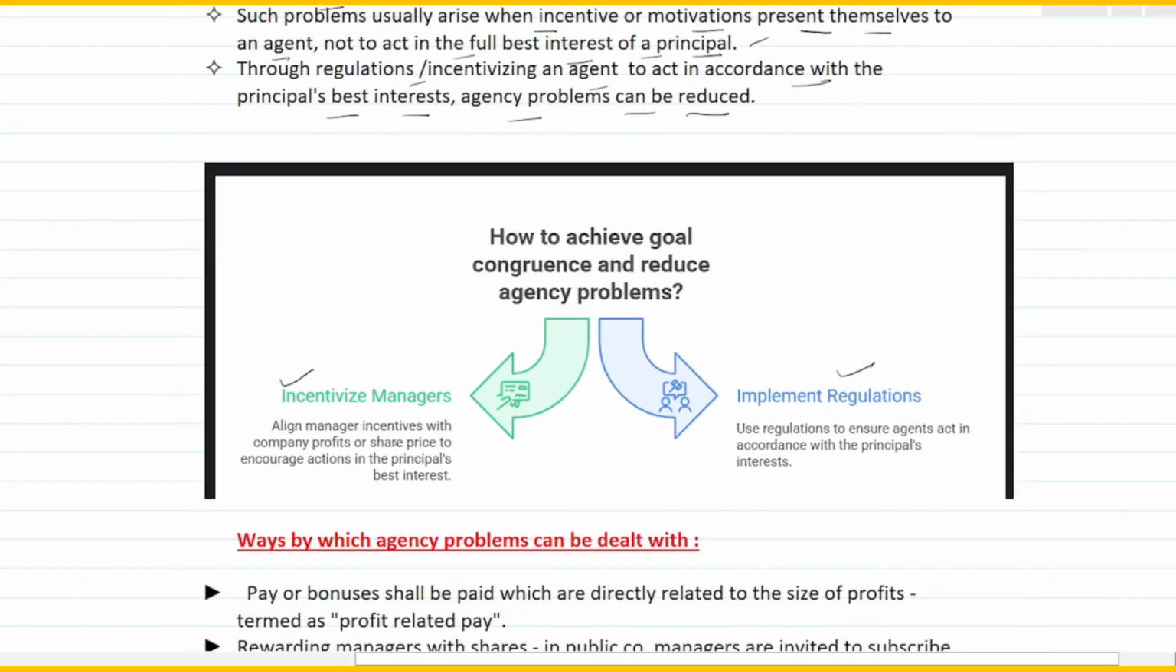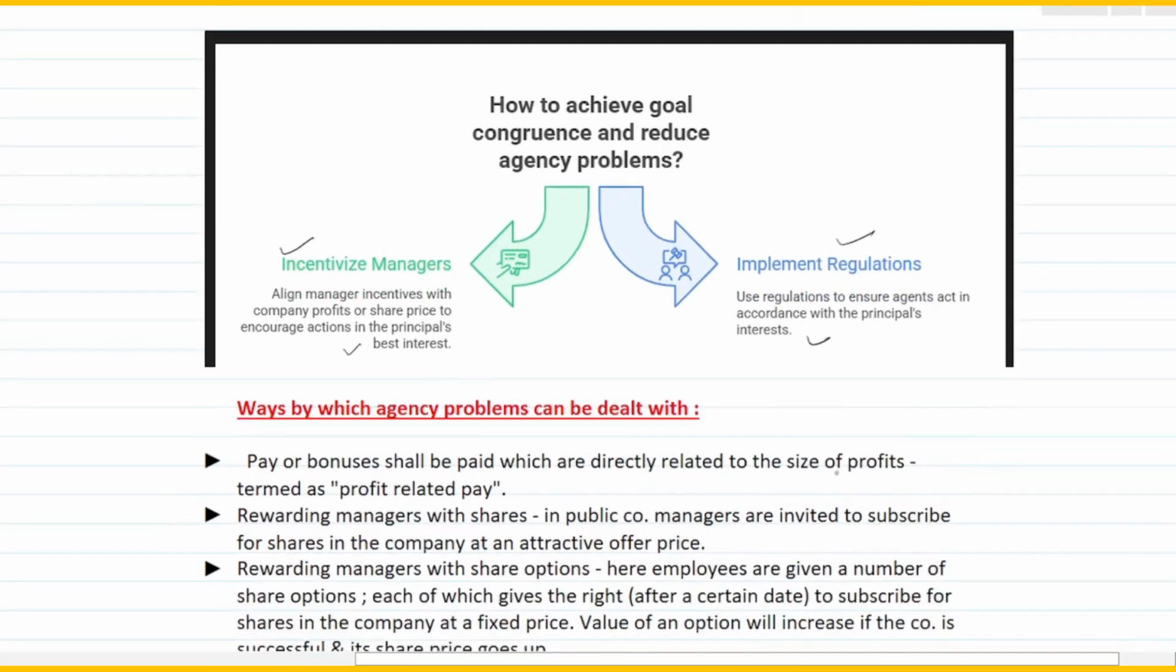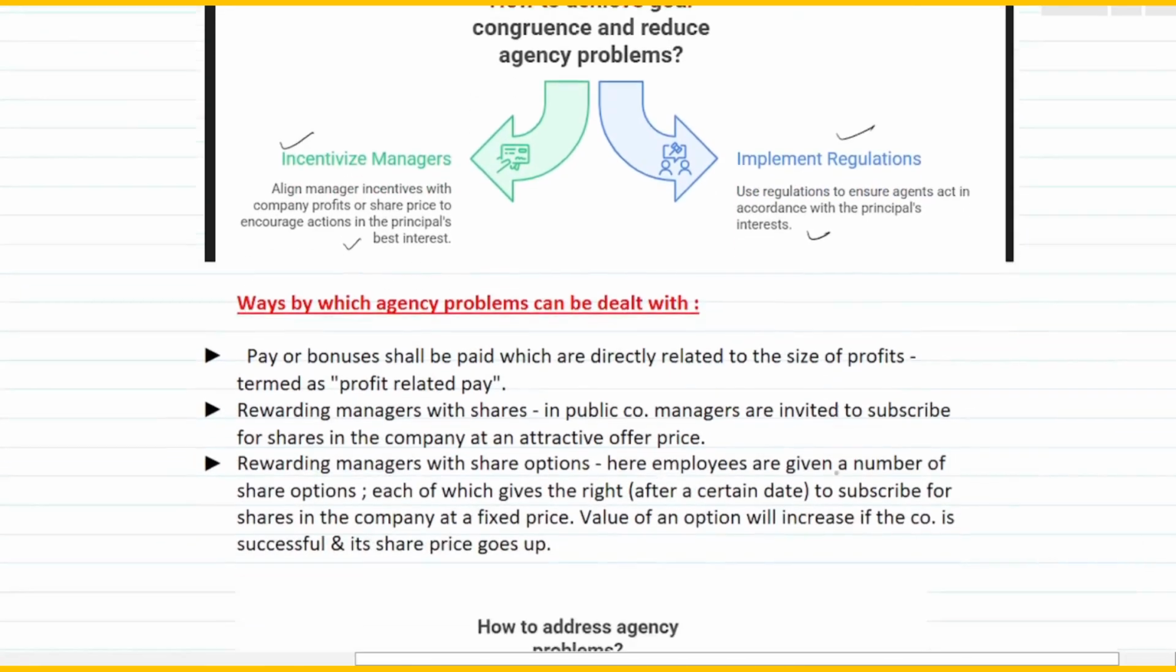When you incentivize the managers, it says align manager incentives with company profits or share price to encourage actions in the principal's best interest. See, eventually you have to ensure that the agent is working in the best interest of the principals, right? There's no compromise on that. Second one is by implementing the regulations, that is use regulations to ensure agents act in accordance with the principal's interest. Fine. Moving on, what are the various ways by which agency problems can be dealt with?